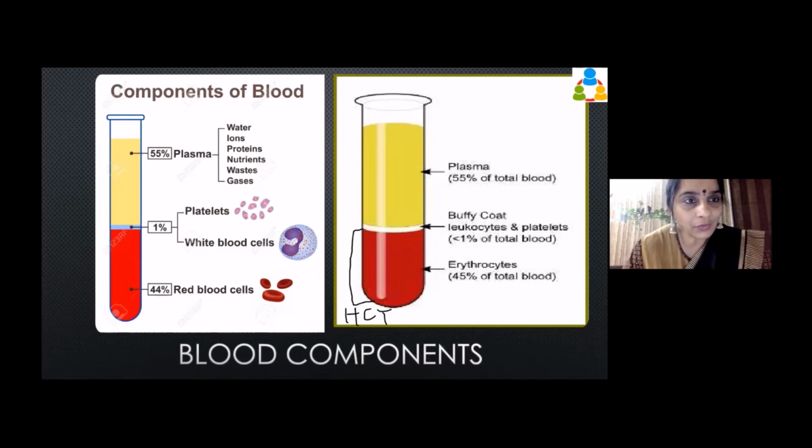The third thing that we find out is MCH. That shows how much hemoglobin is present in each cell. So there can be some cells which are pale. There can be some cells which will be more red. It will depend on how much hemoglobin is present. So it is about the concentration of hemoglobin.